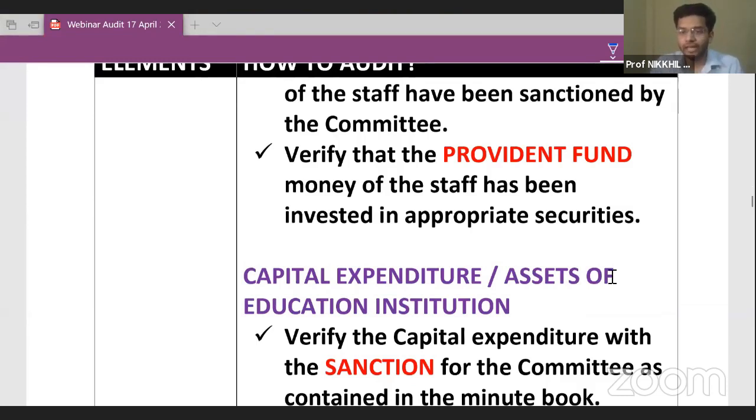Okay, sanction. Shivangi, I will explain sanction in detail surely. Provident fund, retirement benefit. Okay.